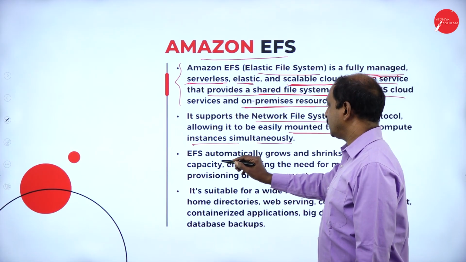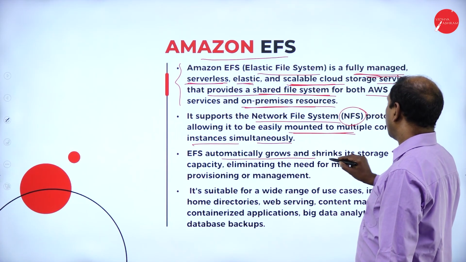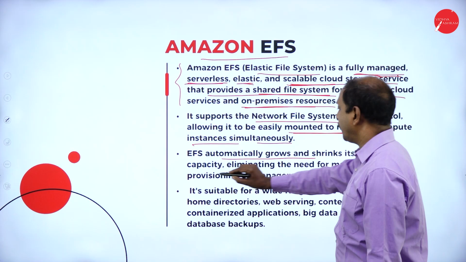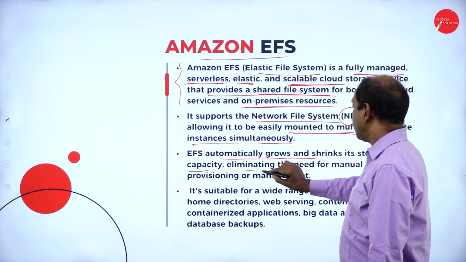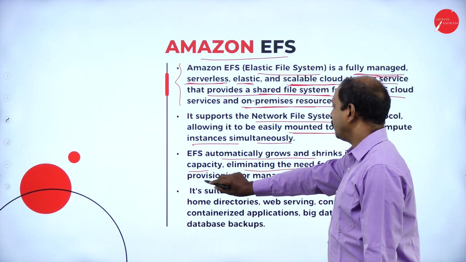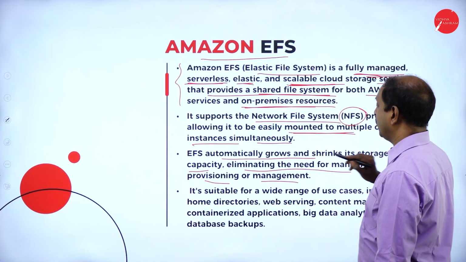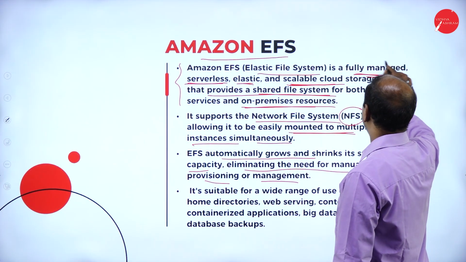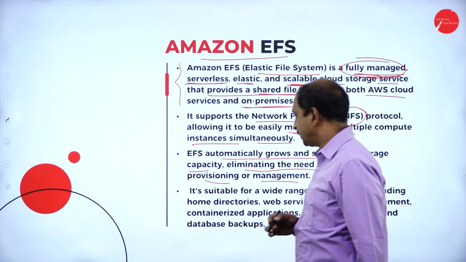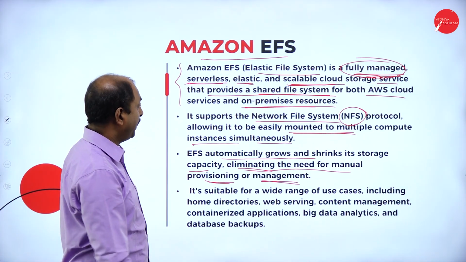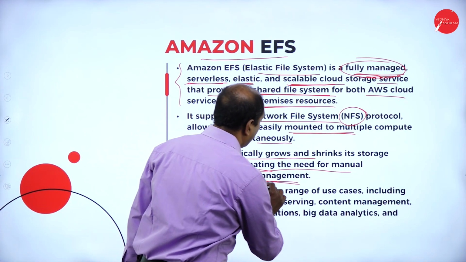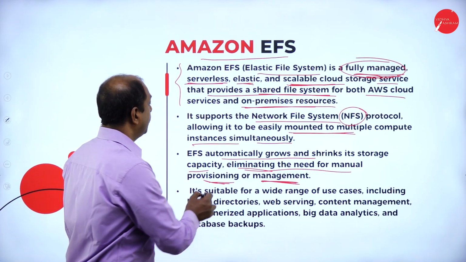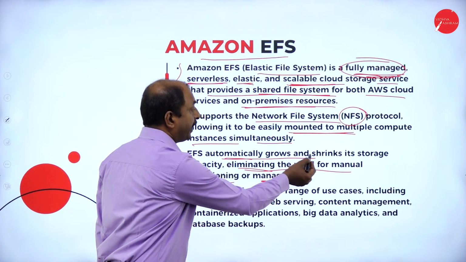Then EFS automatically grows and shrinks its storage capacity, eliminating the need for manual provisioning or management. Here, as it is providing automated, fully managed services, it eliminates manual provisioning or management, because it automatically grows and shrinks.